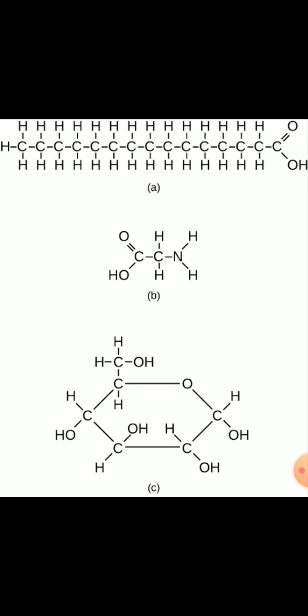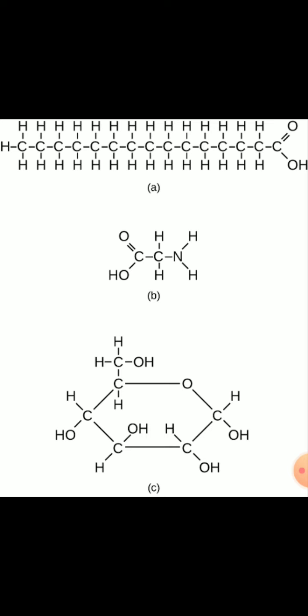And this property is called catenation. So here in this image we can see there are long chains of carbon compounds. So how did it arise?